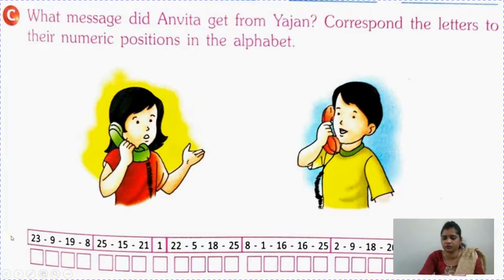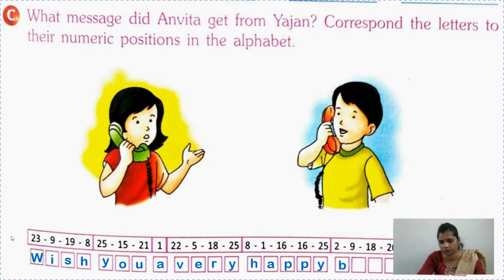Like I have written, 23 stands for W, 9 stands for I, 19 stands for S, 8 stands for H, 25 is Y, 15 is O, 21 is U, 1 is A, 22 is V, 5 is E, 18 is R, 25 is Y, 8 is H, again 1 is A, 16 is P, 25 is Y, 2 is B.